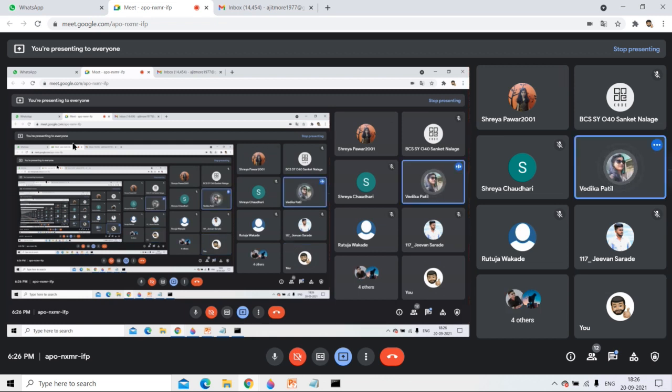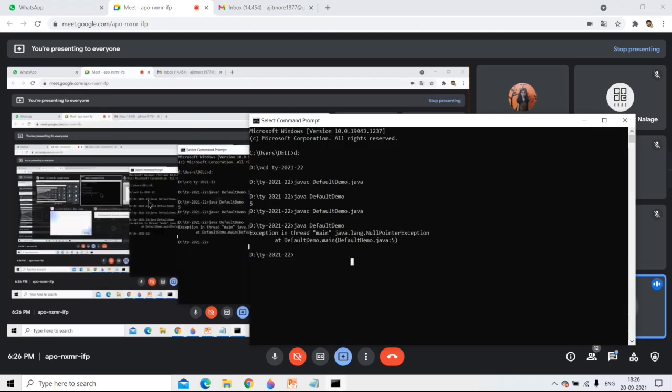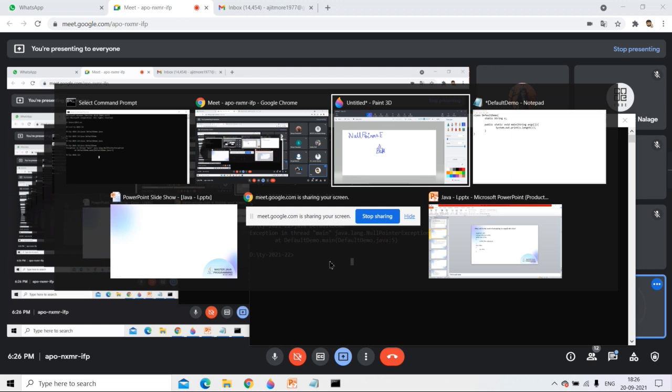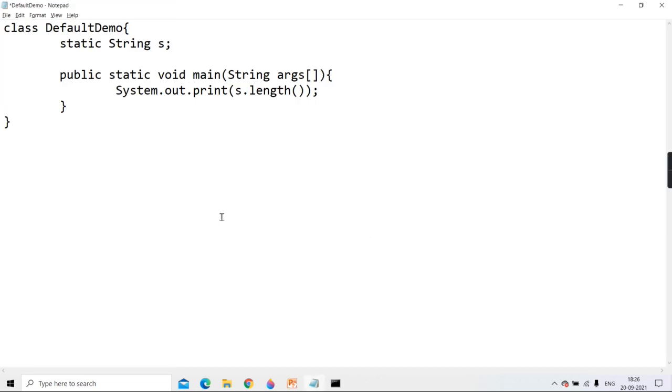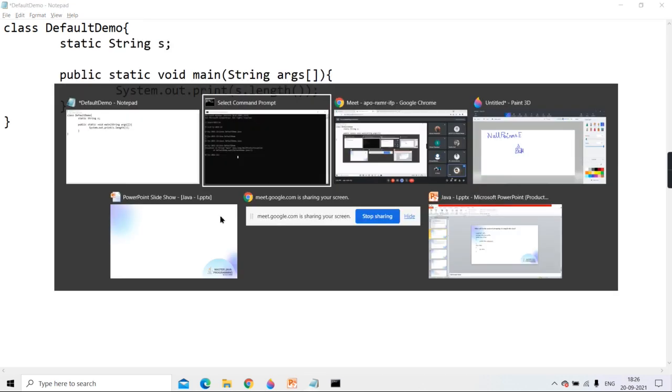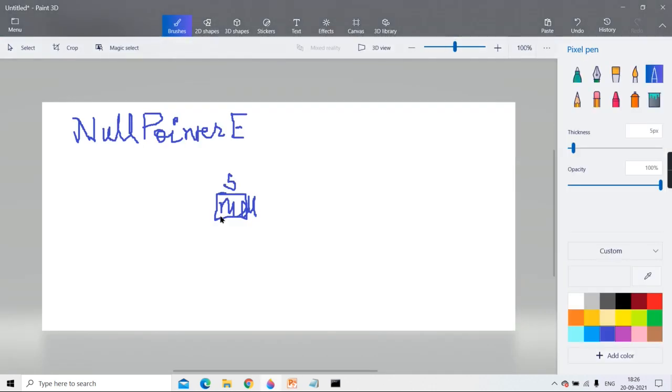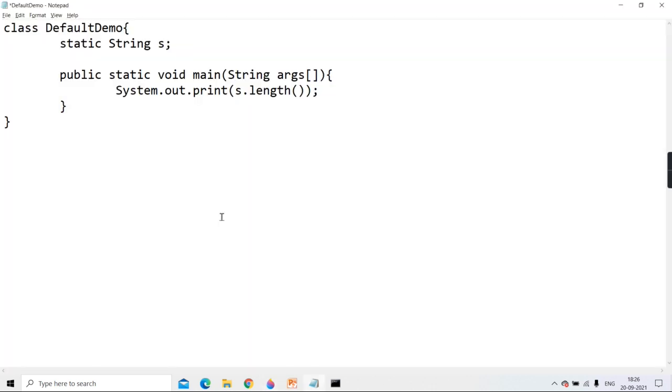Divide by 0? No, divide by 0 is not this case. Divide by 0 means when you are doing an arithmetic calculation, like A by B, and B is 0. When you are dividing by 0, an arithmetic exception comes. Okay? NullPointerException, when will it come? When it does not get the reference? Yes, when it doesn't get the reference.